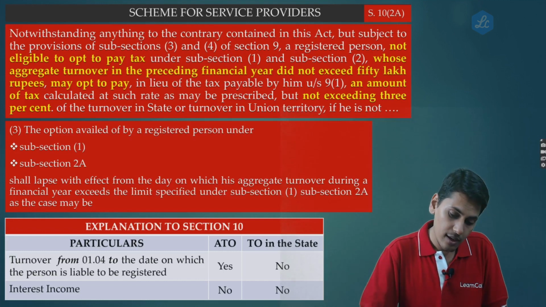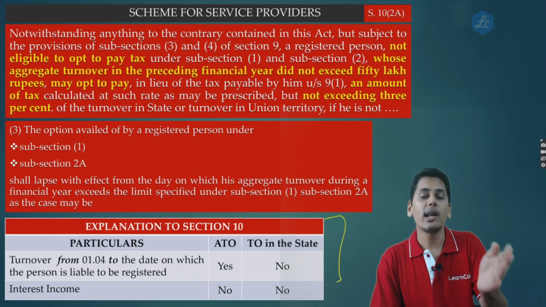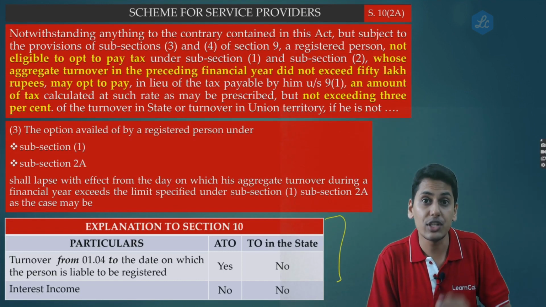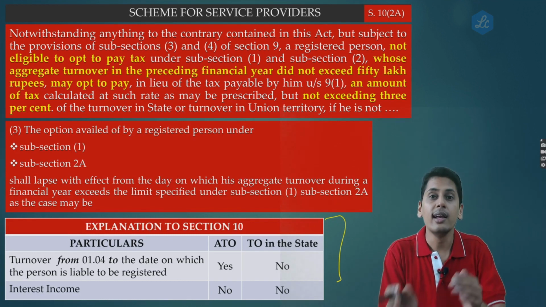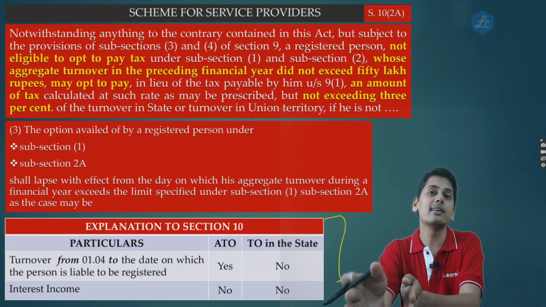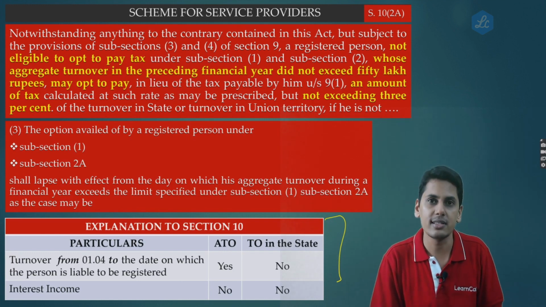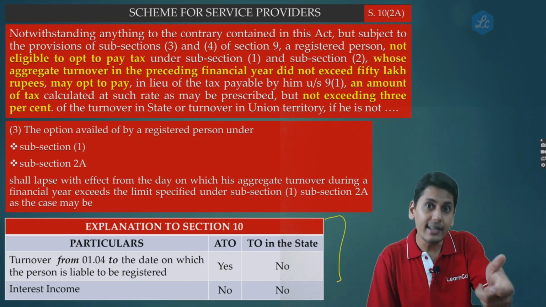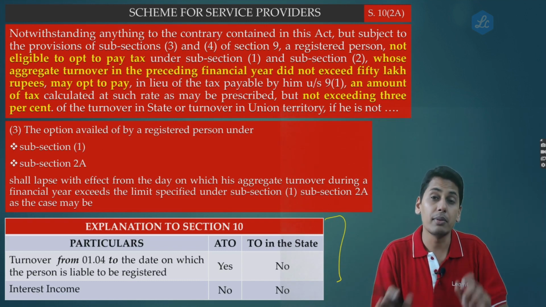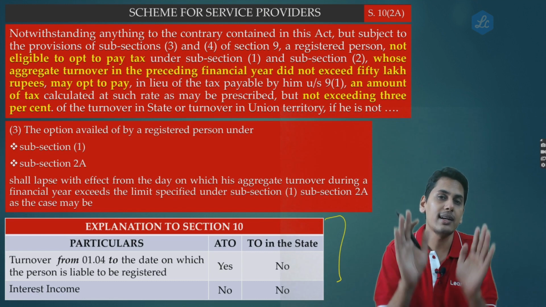So friends, similarly, the explanation 1 and explanation 2 to section 10, which we have seen, told that the turnover from 1st of April till the time when a person becomes liable to be registered, that turnover when a person is an unregistered person will eat up the aggregate turnover's threshold, but he will not be required to pay taxes on it.